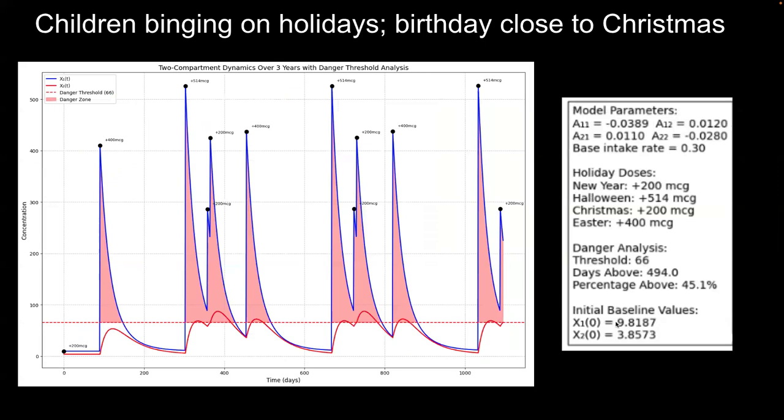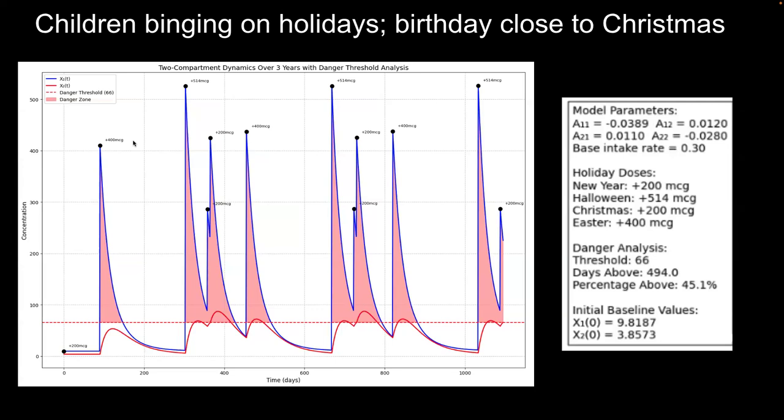So now we look at the sort of application we get from the steady state. We start off our initial baseline values as the stored steady state values that should naturally occur from this normal daily uptake. But now we also include a binge. These binges occur on New Year's, Halloween, Christmas, and Easter. And we can see that these binges result in massive spikes of consumption of these heavy metals, due to chocolate having large doses of heavy metals, right?